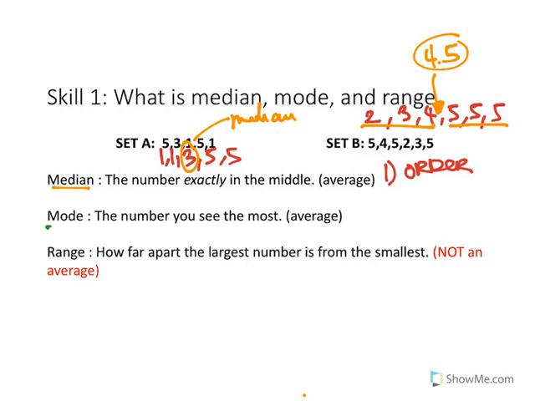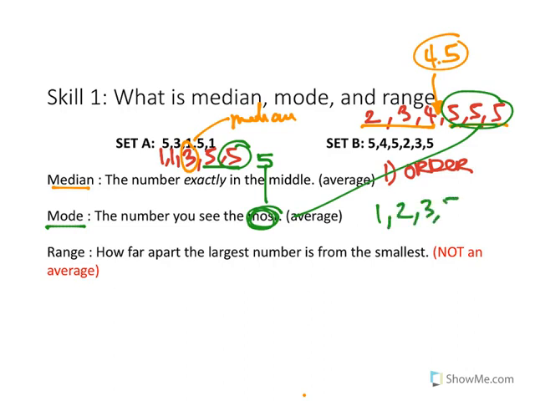Now the mode is the number you see the most. So in set A, you see 5 the most, right? So the mode is 5 because we see it the most. In set B, we see 5 again the most. So that's also the mode. Now, for example, if you had a set like 1, 2, 3, 5, 7, and there are no numbers that repeat, you can also say that there is such a thing as no mode.